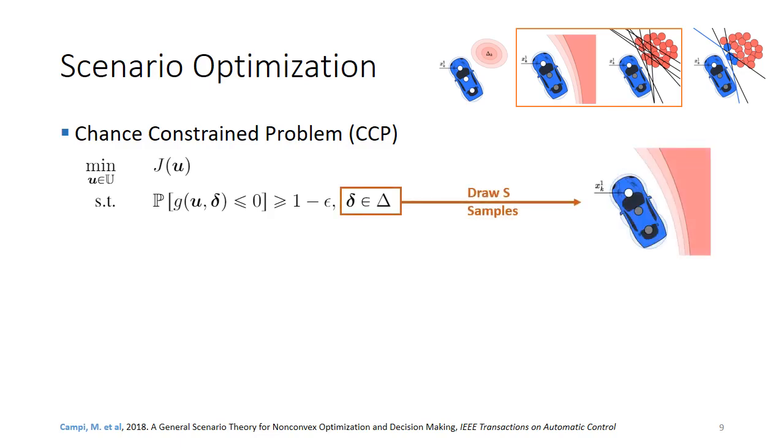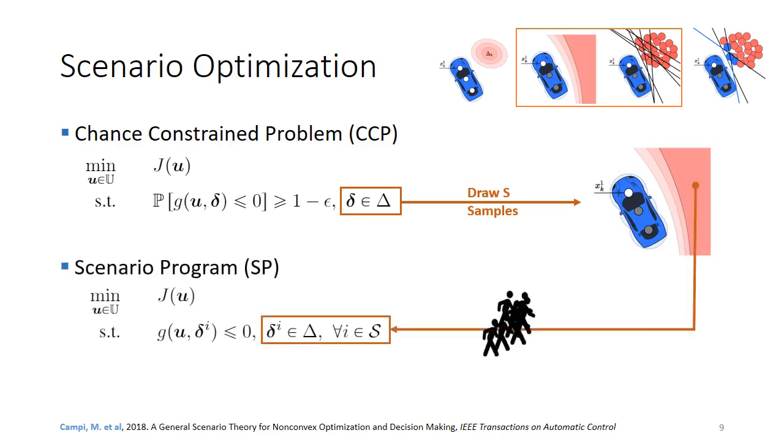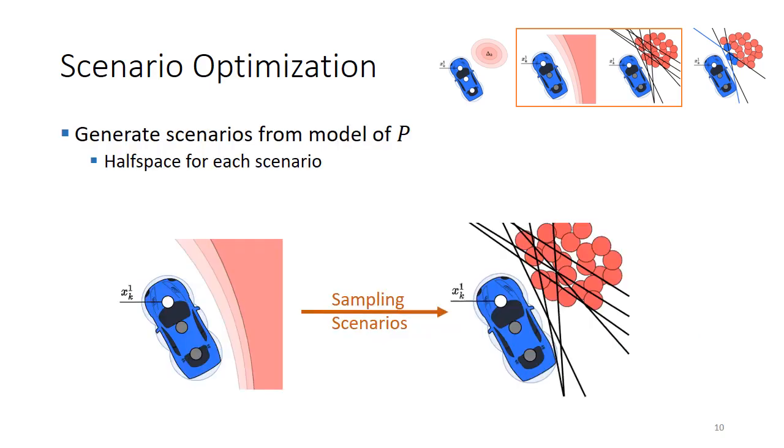And from this delta, the approach is that we draw S samples from our distribution, which in our case we could think of as obstacle positions. And for each of these positions that we drew, we specify a new constraint that is deterministic. But in total, we have a large set of samples now. And this so-called scenario program is then an empirical approximation of the problem. And so this moves this uncertain problem to an empirical approximation, where each scenario that we originally drew generates a half space for the new problem. And the question is, of course, how well does the empirical solution now give guarantees on the original problem?